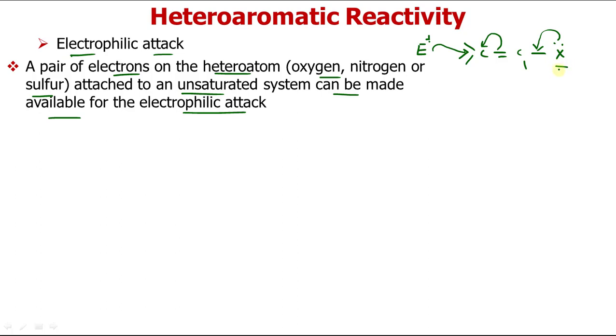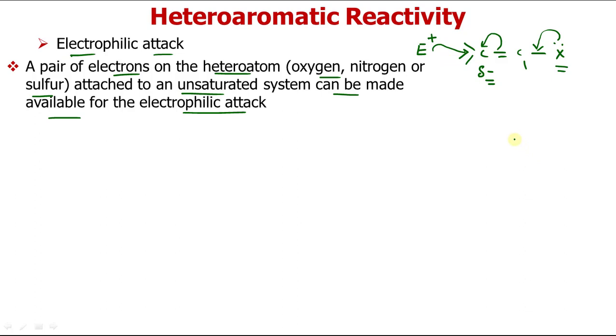This heteroatom donates its electron towards the ring, because an electrophile, to attack, is looking for a position which has higher electron density. So it will attack at that position with higher electron density. This heteroatom is donating its electron and enhancing the partial negative character of this carbon. So now this electrophile can attack.